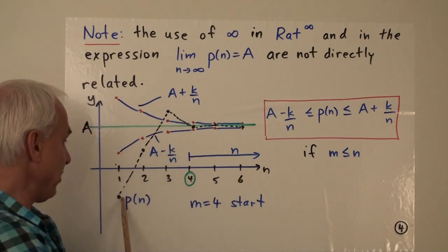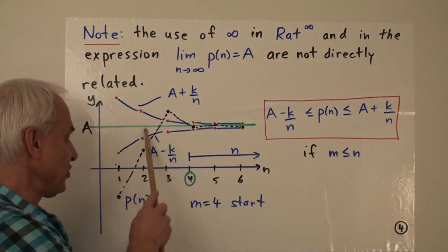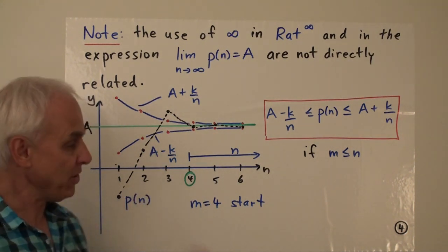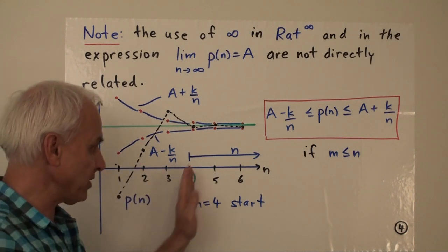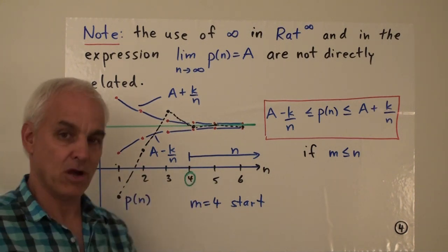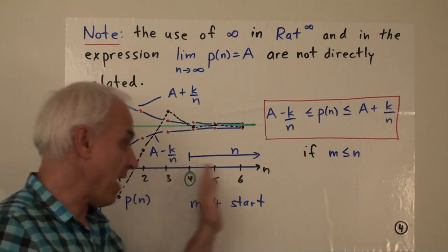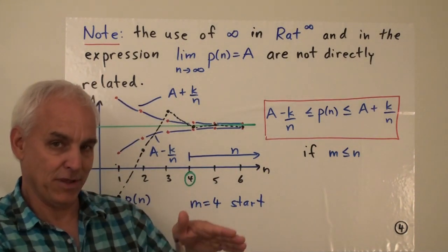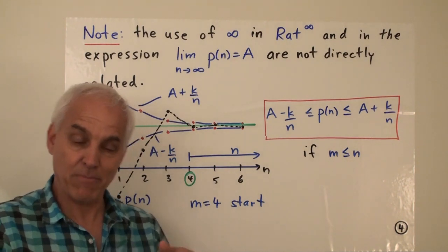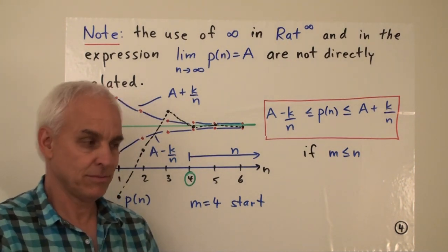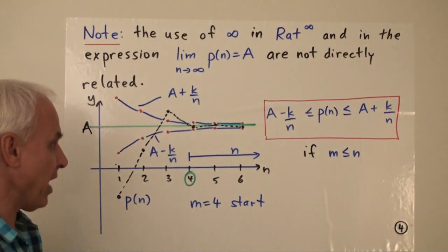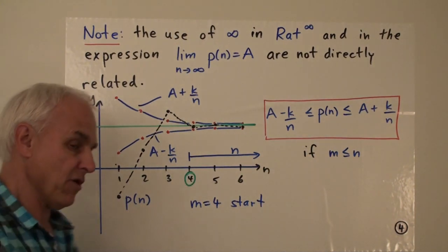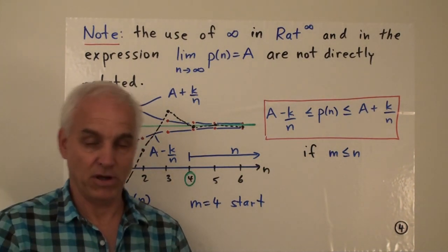It may not be sandwiched between these two for all values of n. We just require that at some point, given by our starting value m, after that point p of n does behave and stays within the two hyperbolic branches. That's the picture I want you to have in mind in terms of a limit of these rational number sequences.